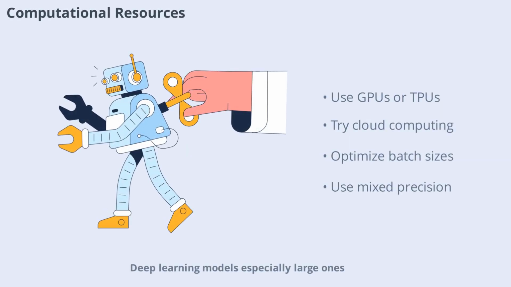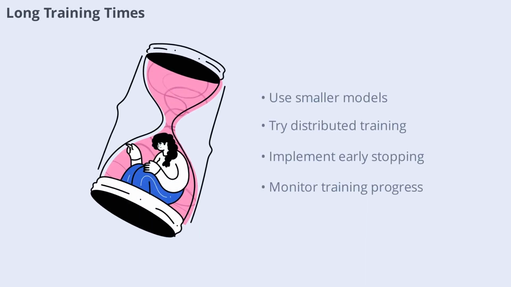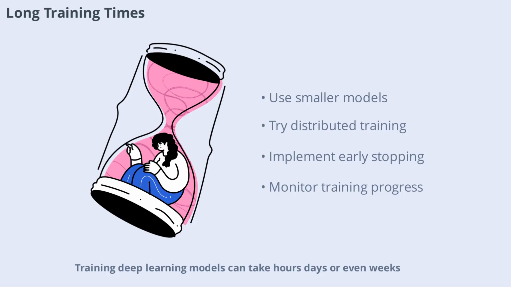Deep learning models, especially large ones, require significant computational resources. Training can be slow and expensive without the right hardware. GPUs and TPUs are commonly used to speed up training, but not everyone has access to these. Cloud computing platforms offer scalable solutions, allowing you to rent powerful machines as needed. Efficient coding practices such as optimizing batch sizes and using mixed precision training can also help make the most of available resources.